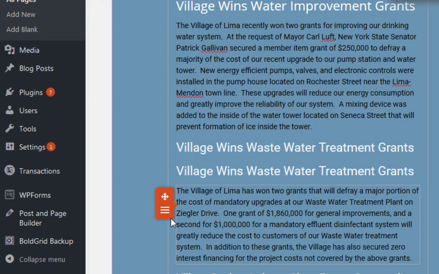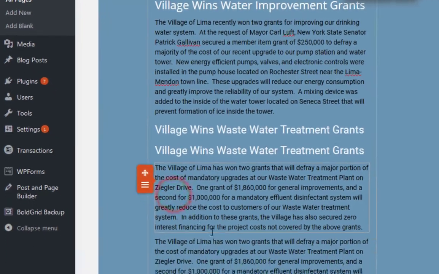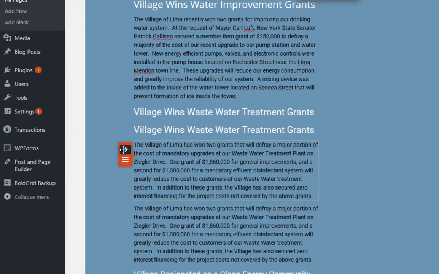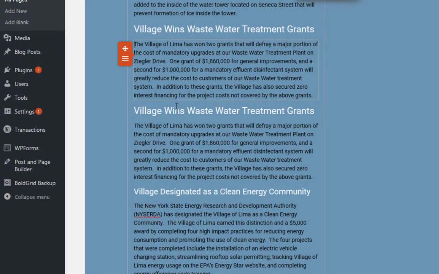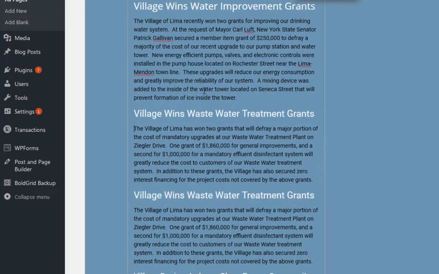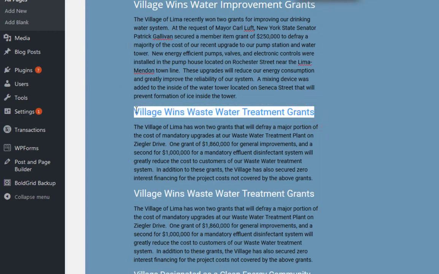All right. And then the next thing I do is I'll go down to this heading here, down into this box, and I left click here and I'm going to clone this. All right. Now there's the move button. So what I do is I just move one of them up. So now we have two of the same thing. All the formatting is good, just like it is on the rest of the page. So then I just come up in here and type in, let's say,